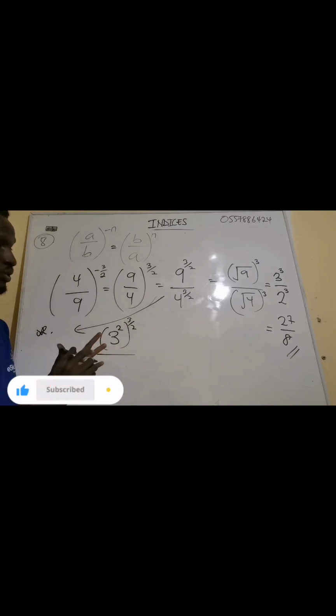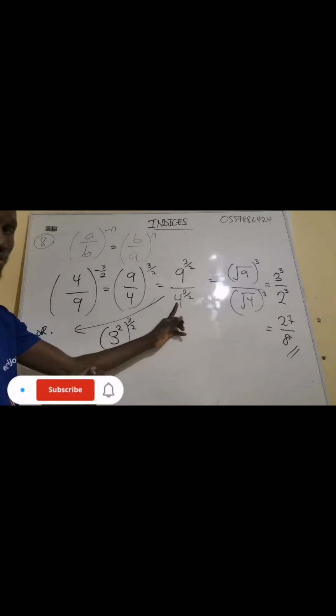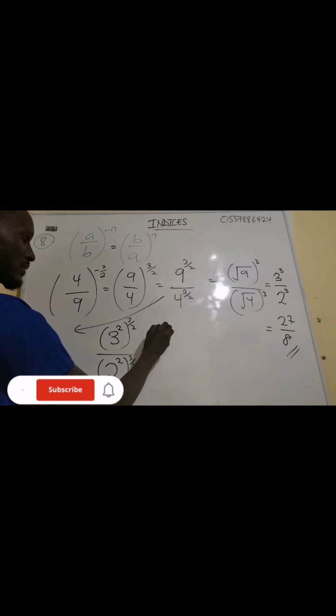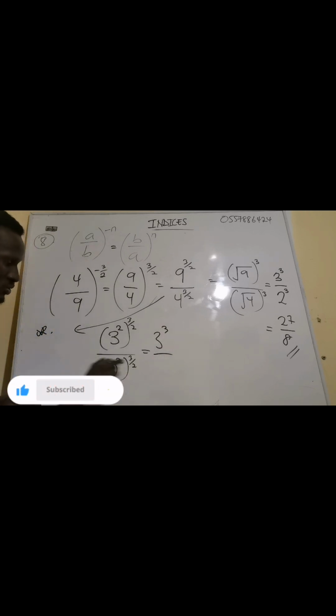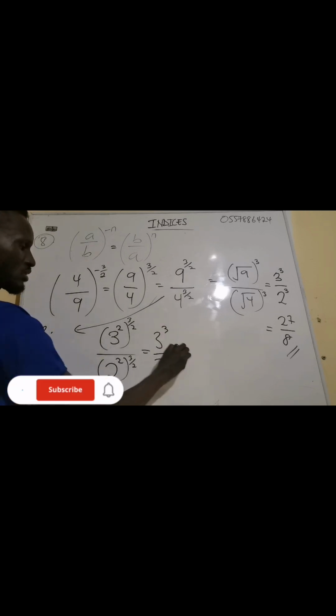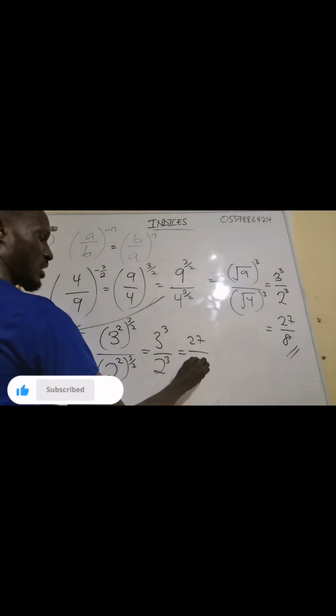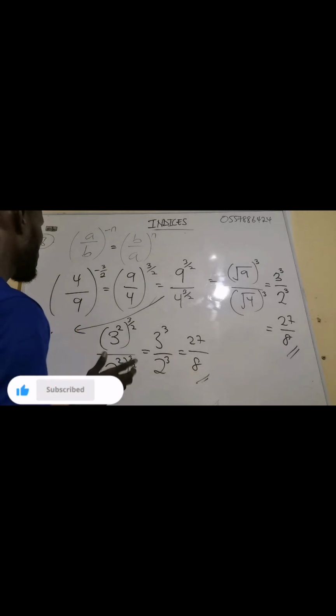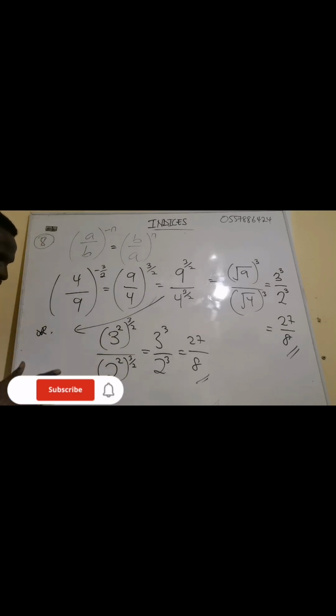This is another way we can solve. Now this one means 2 exponent 2, and having exponent of 3 over 2. Now what is going to happen here? This one and this one will multiply. So the 2 will cancel the 2. We're going to get 3 exponent 3. The 2 will cancel the 2. We're going to get 2 exponent 3. So here will give us 27 divided by 8. It depends on how you want to solve it.